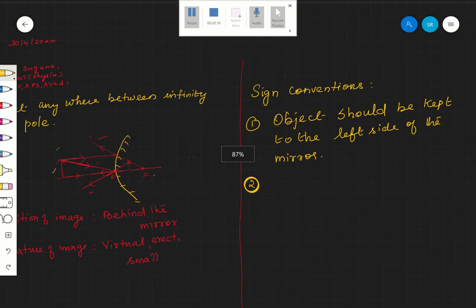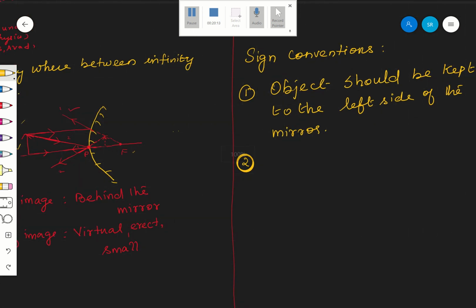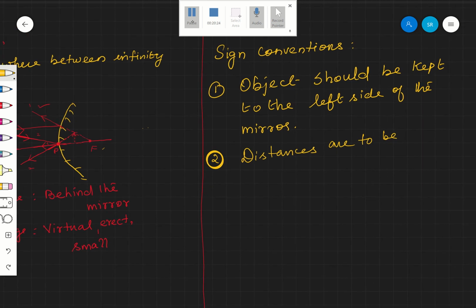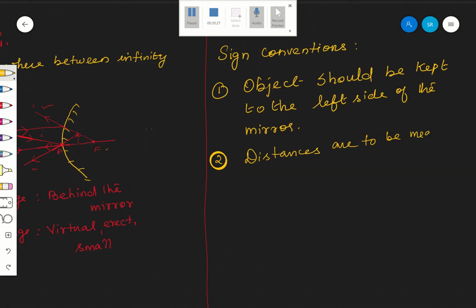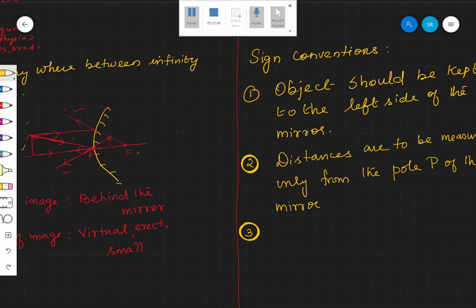Therefore, shall we go to the next one? Distances ought to be measured only from the pole P of the mirror. This is the second rule in sign convention. The third one. What is the third? See, listen.